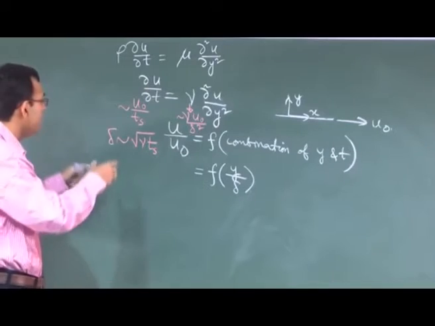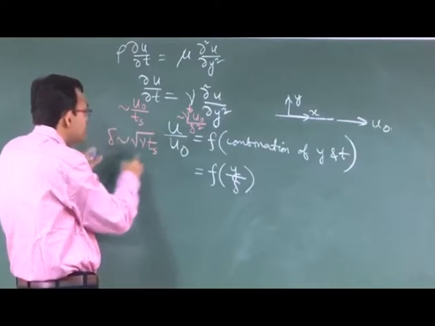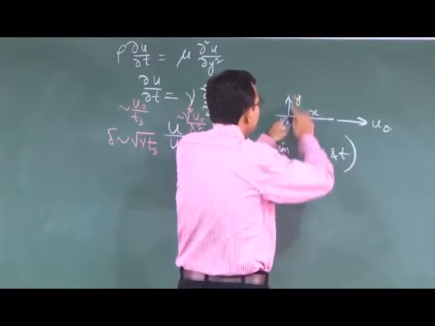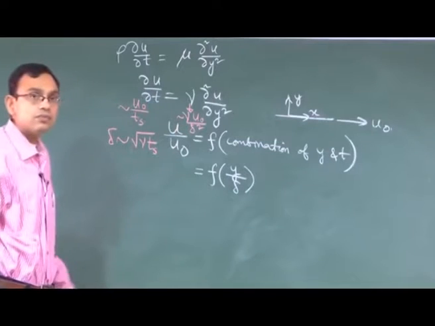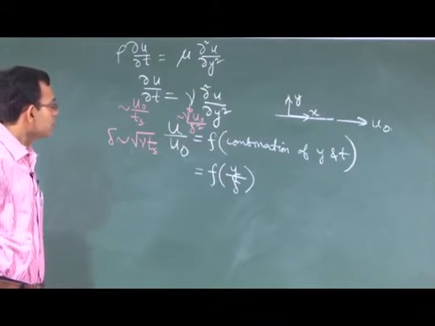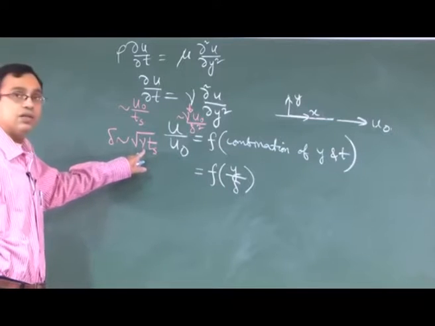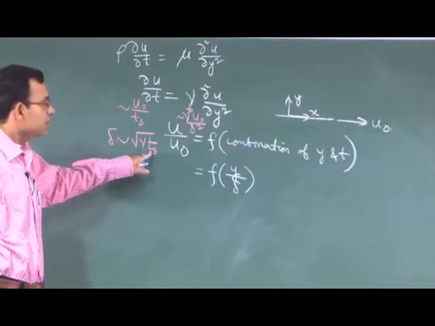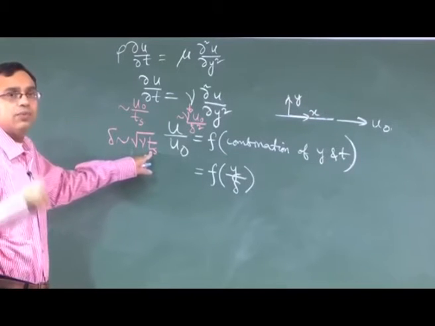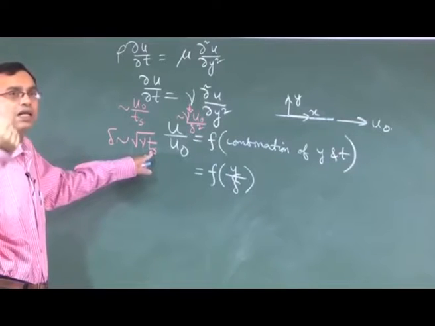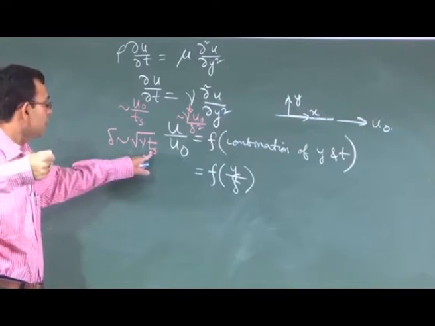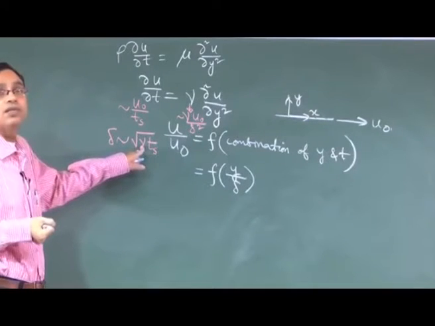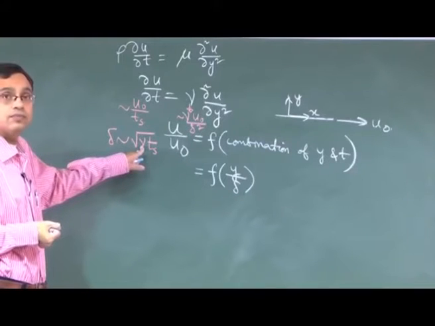At a time t, what does this scale physically mean? It means how far from the wall the effect of the wall will be diffused. That is of course related to the kinematic viscosity. If you allow more time, you will see more distance from the wall at which the fluid will understand that the wall has moved, and that effect will penetrate more if the kinematic viscosity of the fluid is more at a given time.